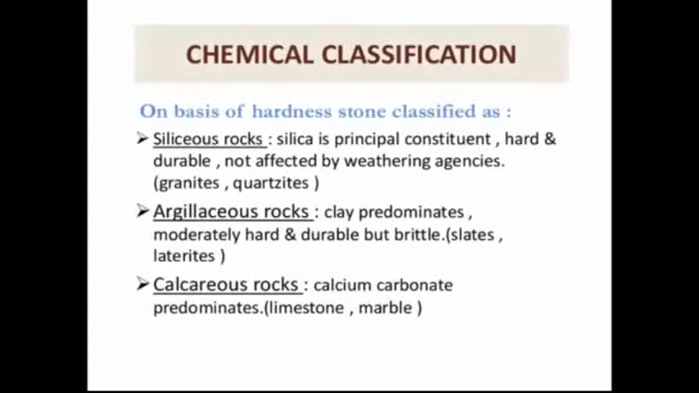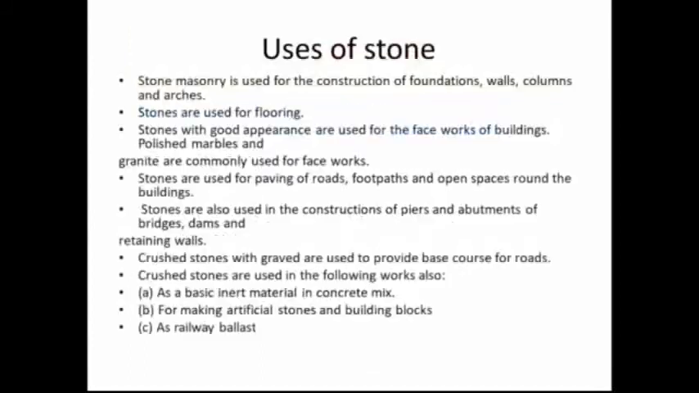Next is chemical classification. The first one is siliceous rock. Silica is a principal constituent; it is hard and durable, not affected by weathering agencies, like granite and quartzite. Argillaceous rock: clay predominates; moderately hard and durable but brittle. And calcareous rock: calcium carbonate predominates.